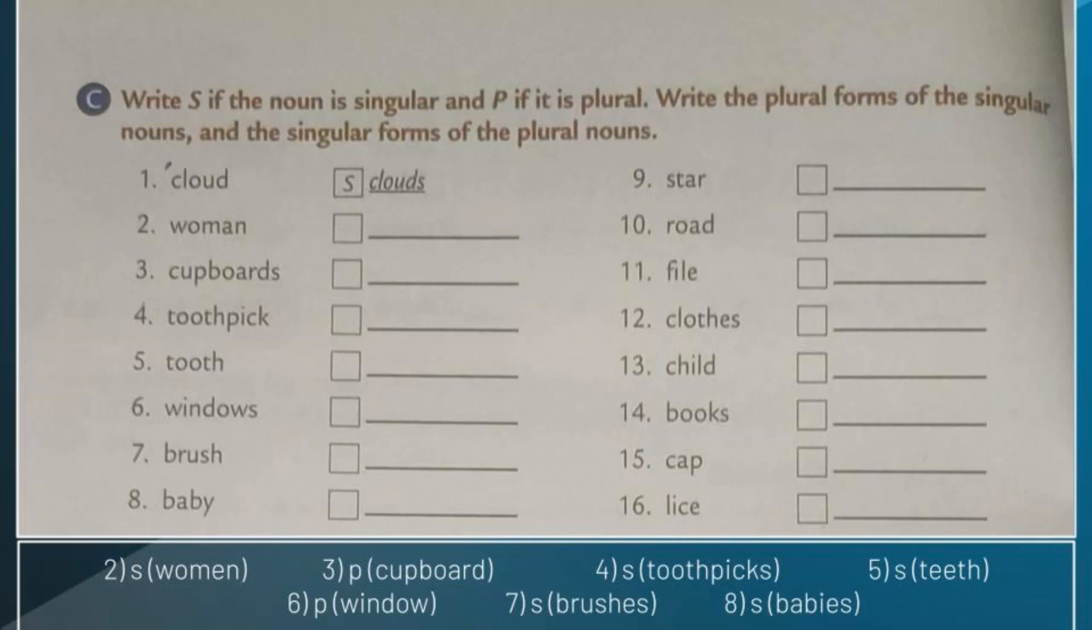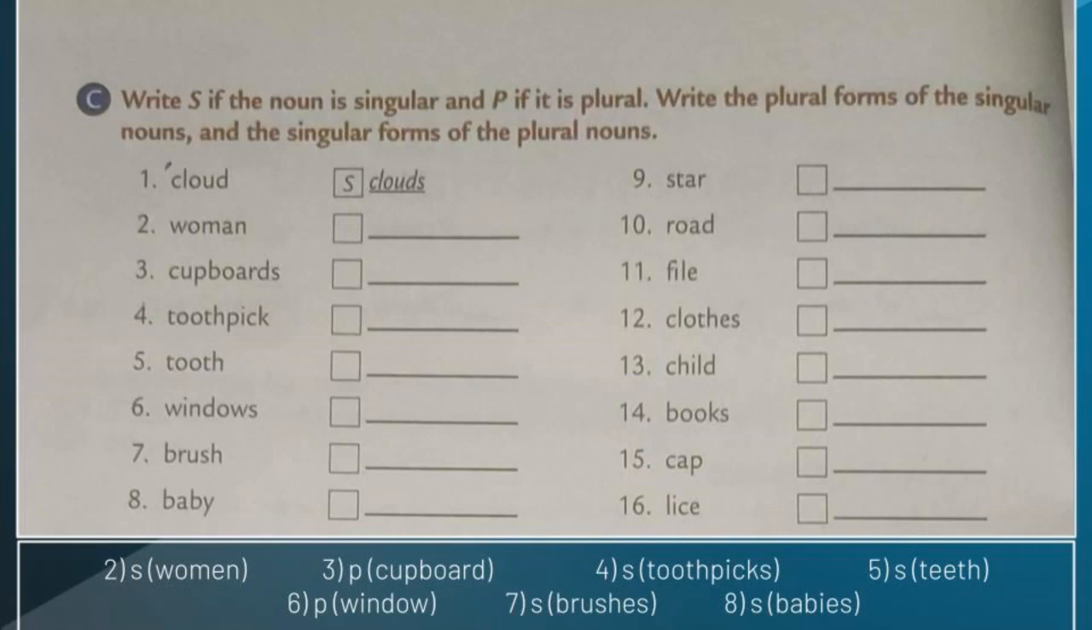Let's move to the next one, that is woman. Okay? Is this singular or plural? Woman is singular. So write the letter S inside the box. And then write the plural form of woman. What is the plural form? Yes, you're right. The plural form is women. WOMEN. Women.